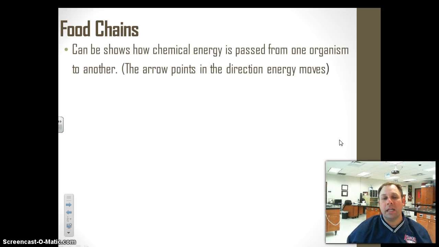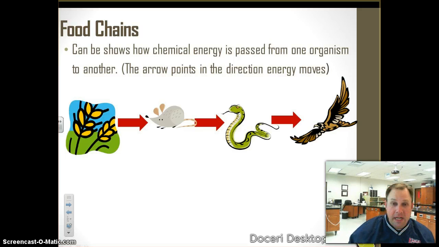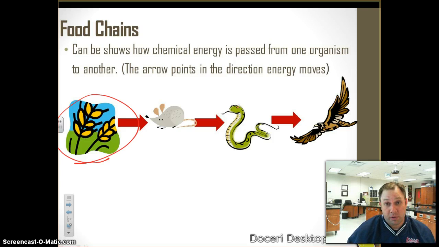A food chain shows how energy is passed through the environment, how energy is passed from one organism to the next. So here, for example, we have a food chain. The beginning of the food chain starts with a plant, a producer. All food chains start with a producer. We call it a producer because it can make its own food. And then that energy is going to get passed on to a consumer. A consumer is an organism that has to eat, to take in its food. So here we have the example of the mouse being the consumer.